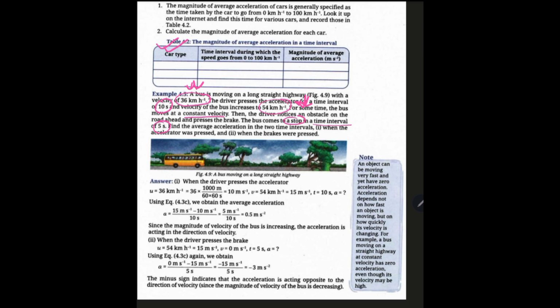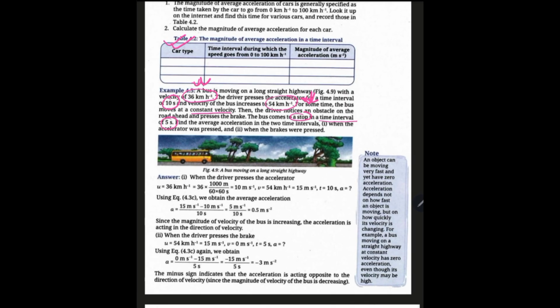So what do we need? We actually need the velocity. If we need to find the acceleration, we need the rate of change of velocity. Initially the velocity was 36 kilometer per hour, and this can be changed to meter per second.